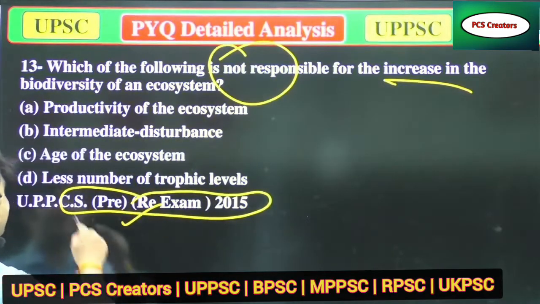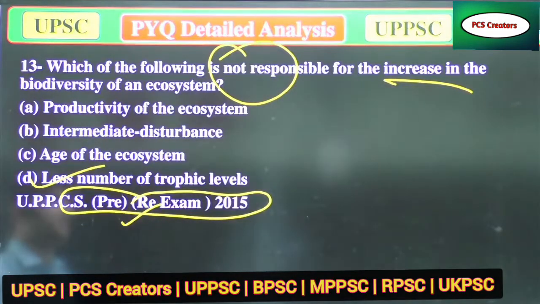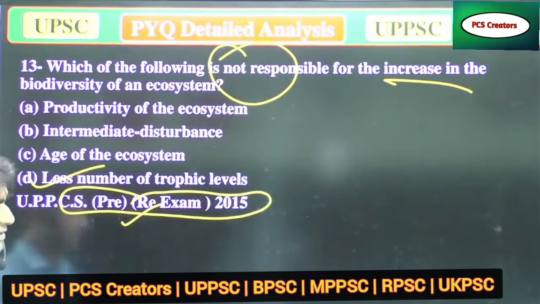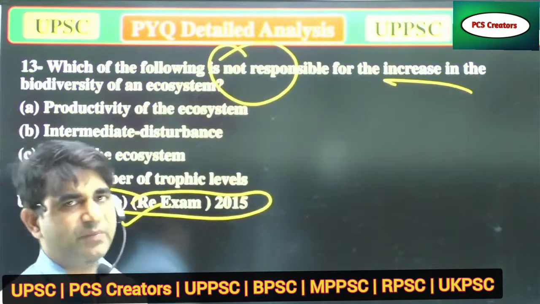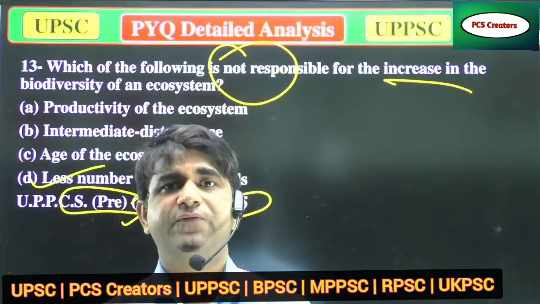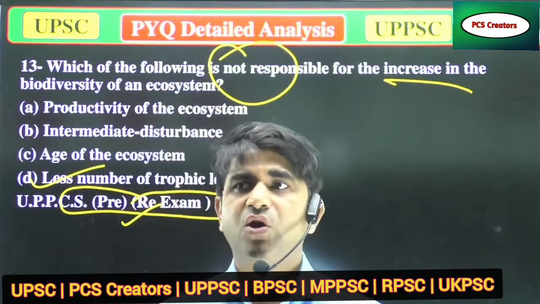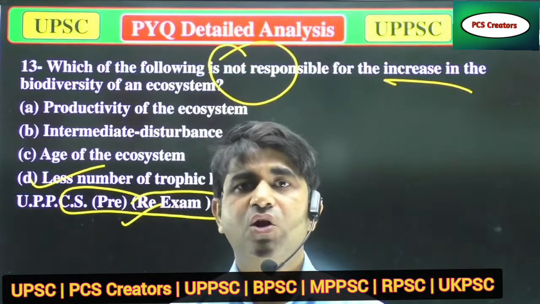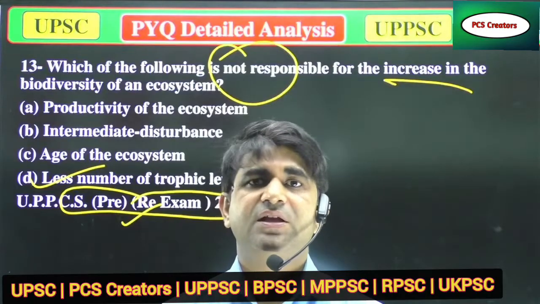The correct answer will be less number of trophic level, because it's asking about the "not". If an ecosystem has fewer trophic levels, it will not grow more.